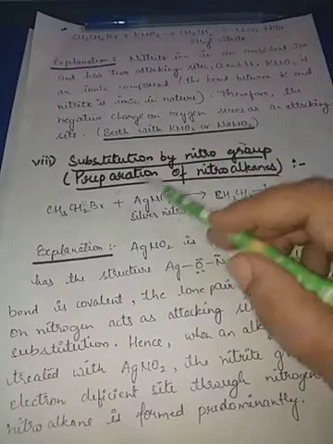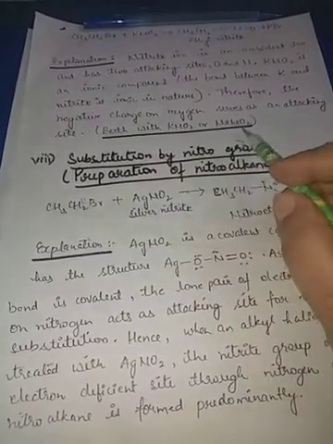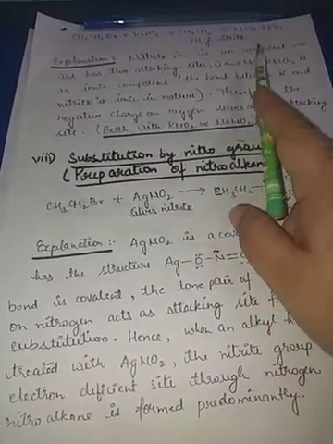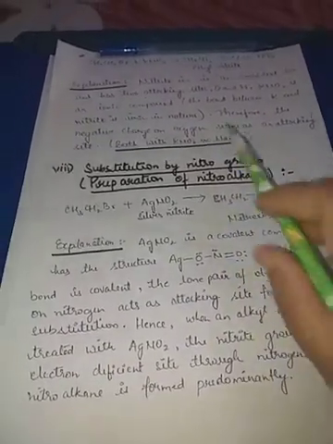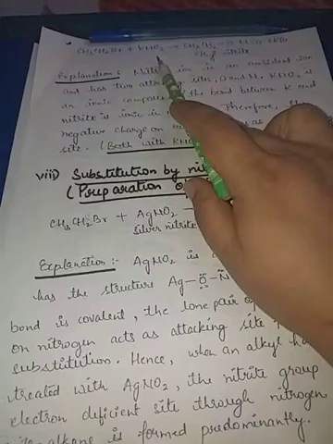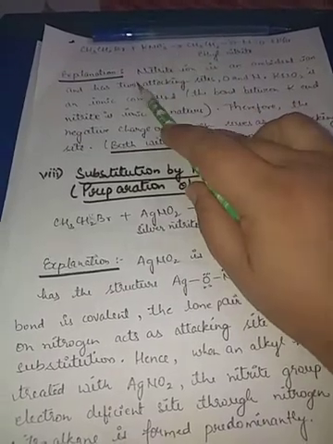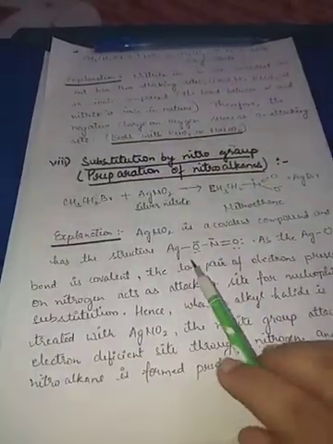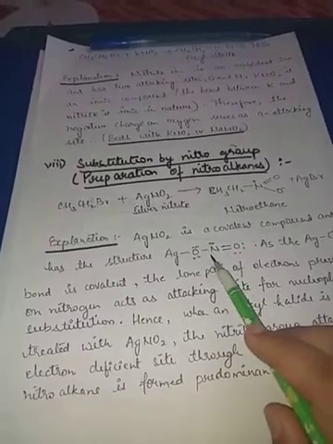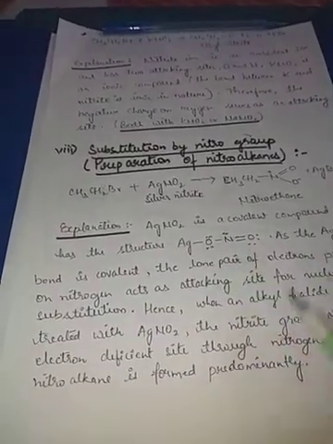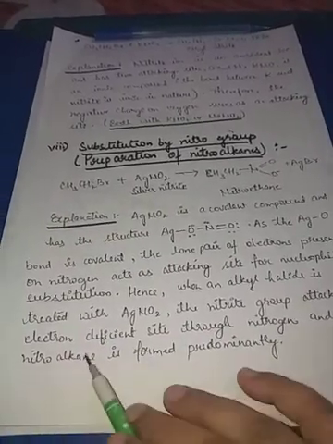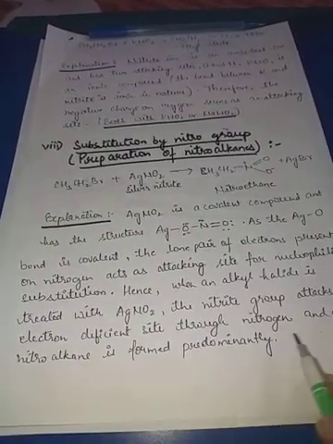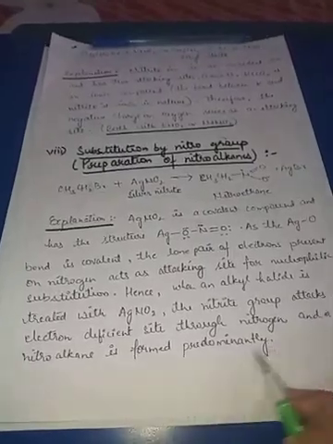When haloalkanes are treated with KNO2 or NaNO2, we will get nitrites, R–ONO. KNO2 and NaNO2 are ionic in nature, that's why oxygen is directly attached. AgNO2 is covalent in nature, that's why nitrogen, having a lone pair, acts as the attacking reagent, and the nitrite group attacks the electron deficient site through nitrogen, and a nitroalkane is formed predominantly.